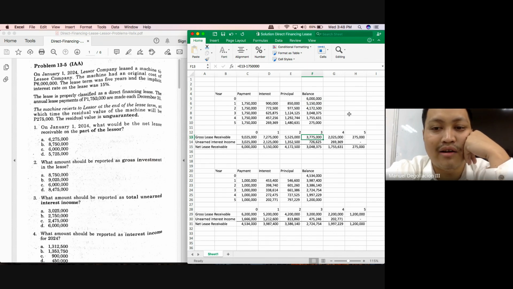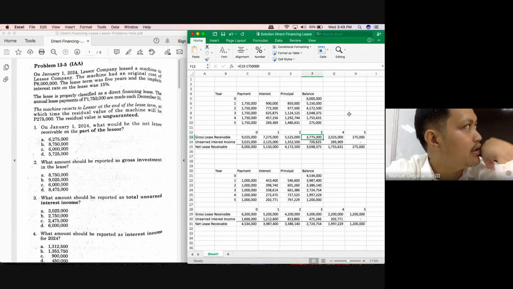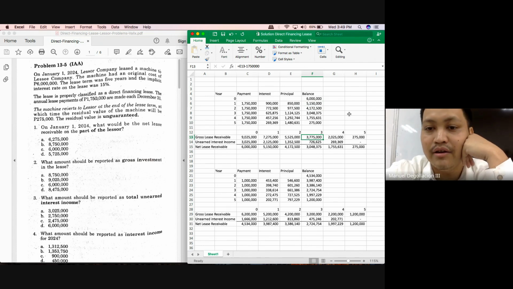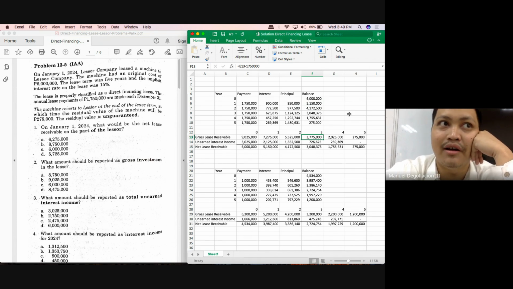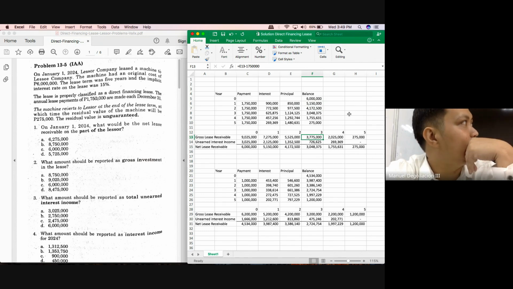And what else do we need? We need your unearned interest income. Okay, do we expect the unearned interest income at the end of the 3rd year to remain at 1,352,500? No, it should be reduced by the amount of interest earned during the year. So you will have to compute one thing here first. You need to compute the amount of interest we have earned during the third year. And what would be the basis of the interest?